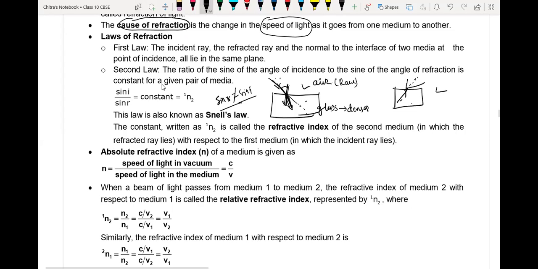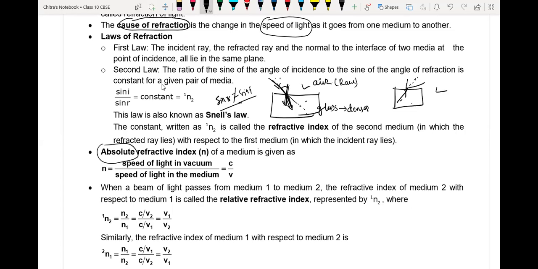Next, the refractive index. Now we'll discuss the refractive index. So what does refractive index mean? The velocity of light in one medium relative to another, their ratio is called refractive index. Here we have the absolute refractive index.